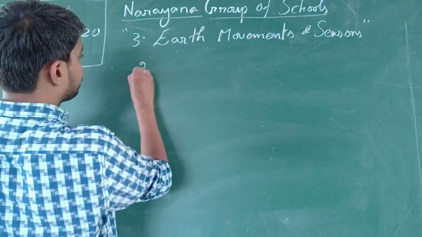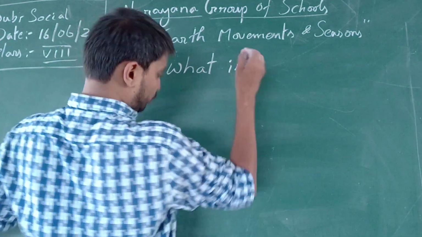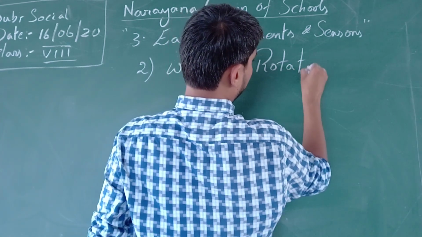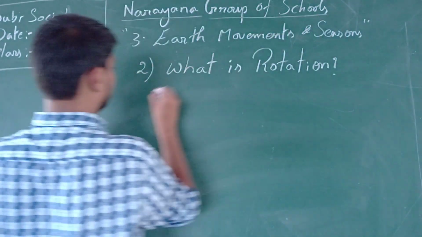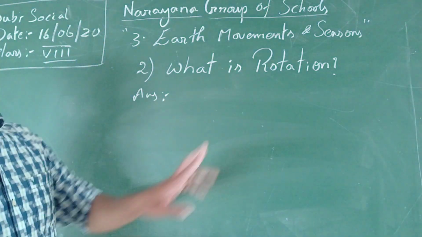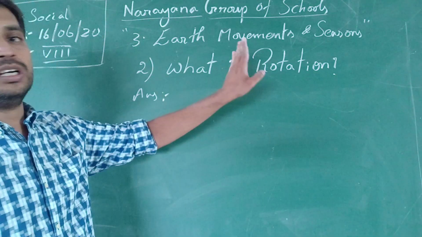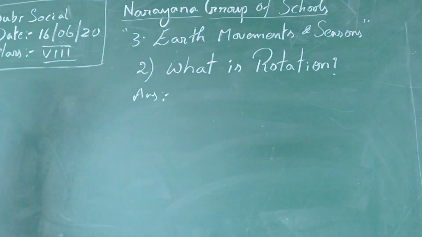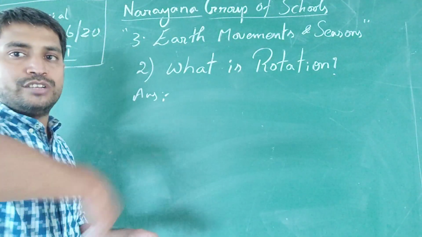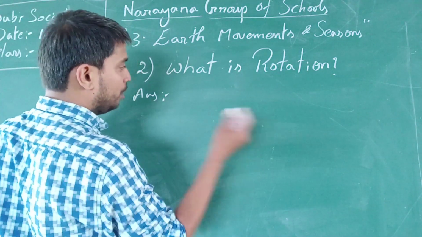What is rotation? As we just discussed, the two motions are rotation and revolution. The first one is rotation. What is meant by rotation? Rotation here means to rotate on its own axis, simply in an orbital manner.